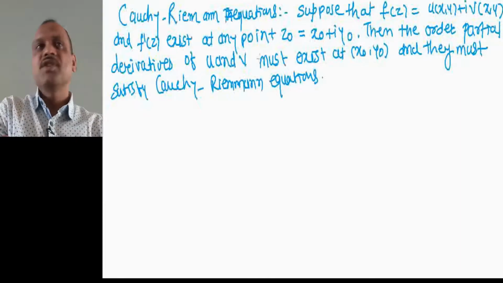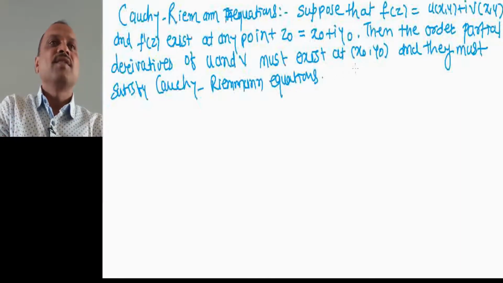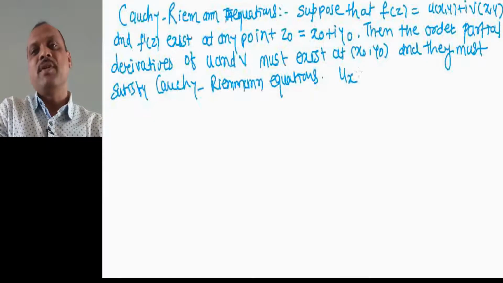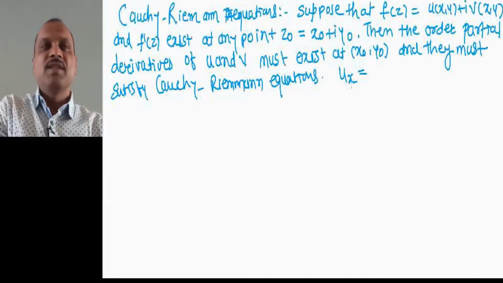What are those equations? ux, that is the partial derivative of u with respect to x. This is the symbol which we are now using to denote the partial derivative of the function u, small u, which is a function of two variables x and y. Therefore there is a partial derivative with respect to x and with respect to y.